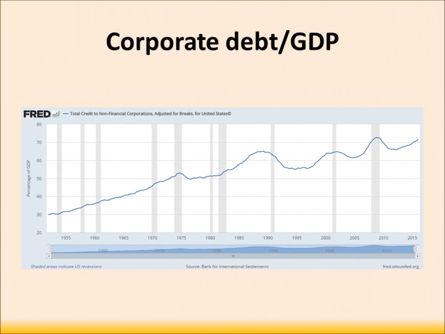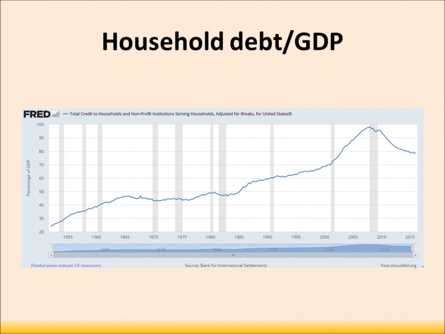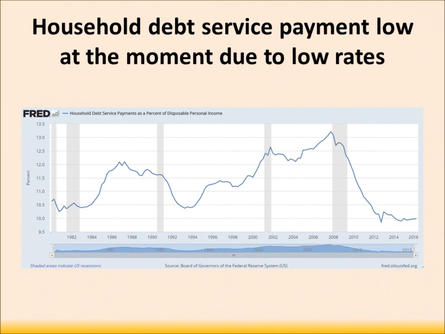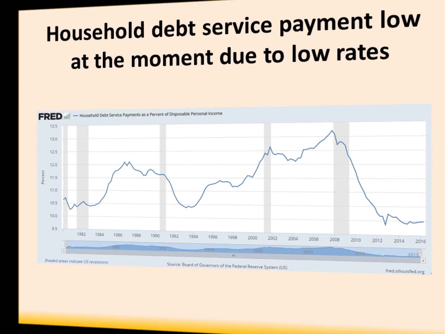This is corporate debt to GDP. It's at an all-time high. Household debt to GDP has improved, but is still pretty high. Government debt to GDP is at an all-time high. And household debt service is reasonable at the moment because interest rates are low and debt levels have come down a bit, but that is still very susceptible to rising rates.